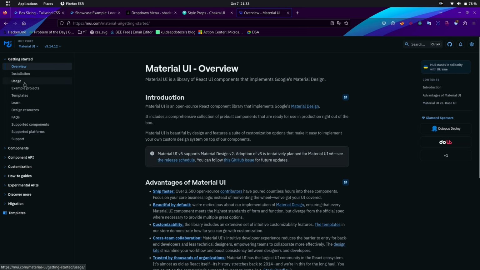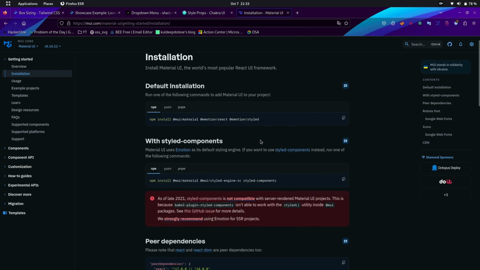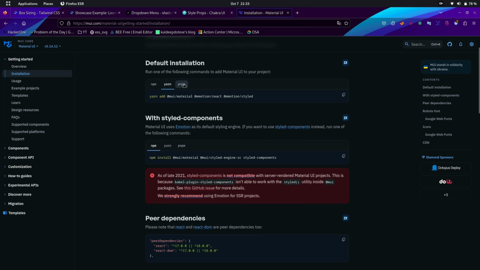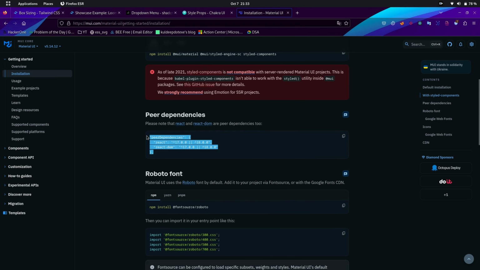Installation of Material UI is also simple. Just use this command to install Material UI. You can also use yarn and npm commands to install Material UI. You can also use the Styled Components library for styling, but currently it's not supported in server-rendered projects. Now you will have to add these peer dependencies in your package file.